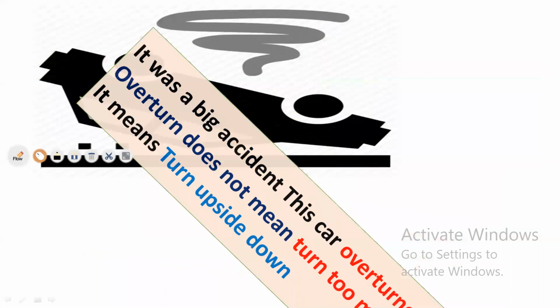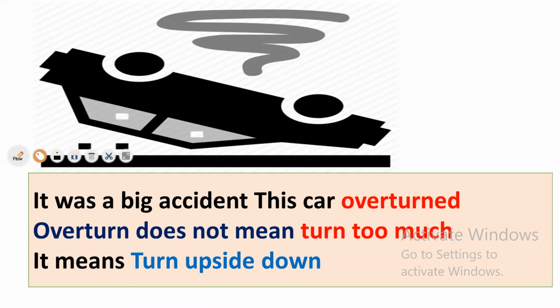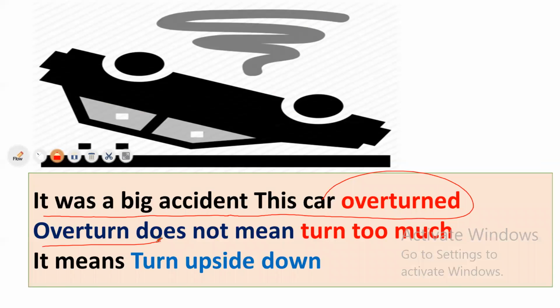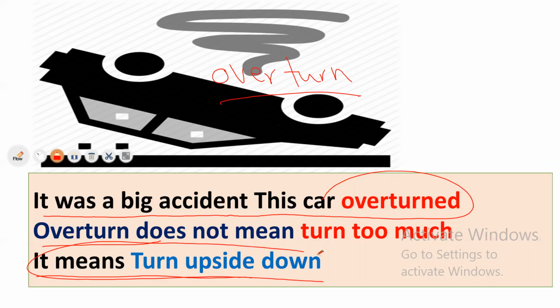If you look at this photo, what happened to this car? You can say there was a big accident. This car overturned. What does the word overturn mean? Overturn doesn't mean too much in this point. It means to turn upside down. So what's happening now to the car? It overturned. To turn upside down. If you say overturn means turn much, this is not correct.